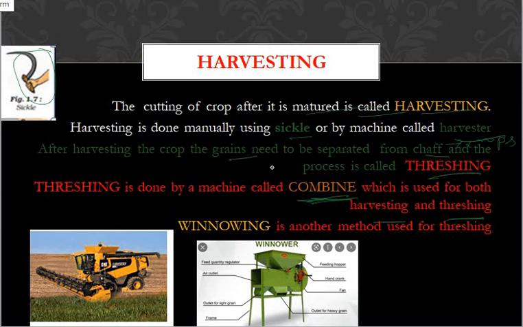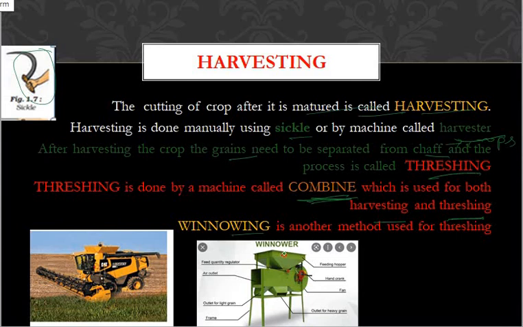Or removing the grains from the crops, that is called threshing. And using the combine machine, you can do harvesting as well as threshing. And one more method is there for threshing. What is that? Winnowing. Winnowing is another method for threshing, which you have learned in the 6th standard.